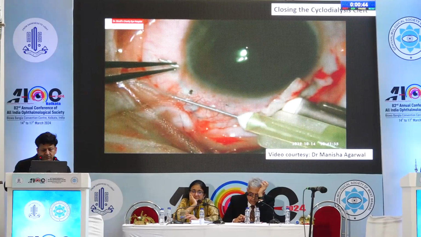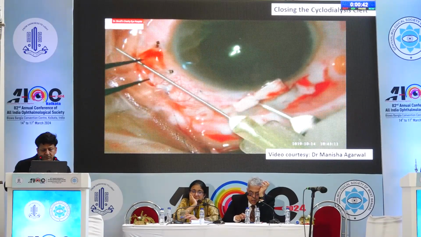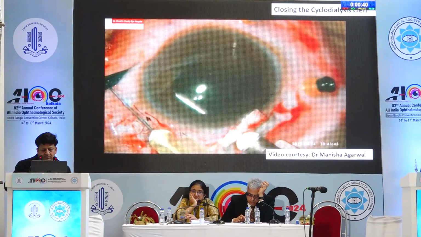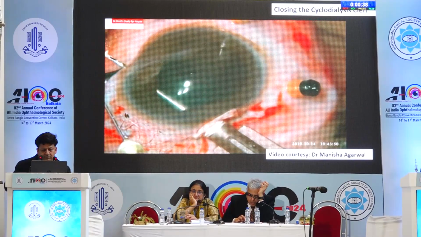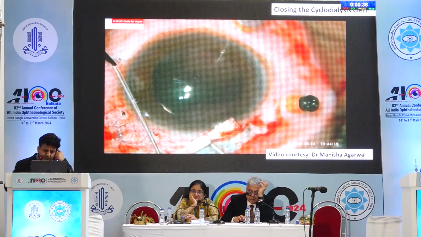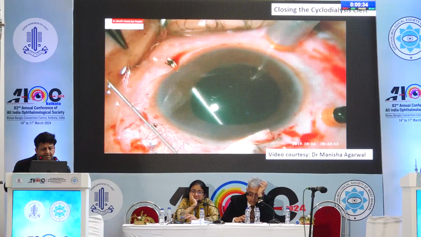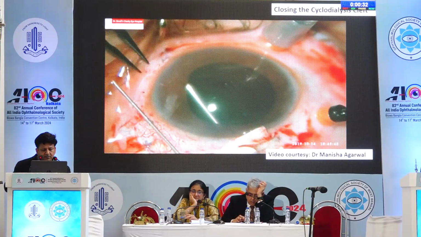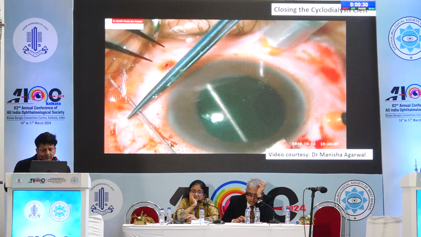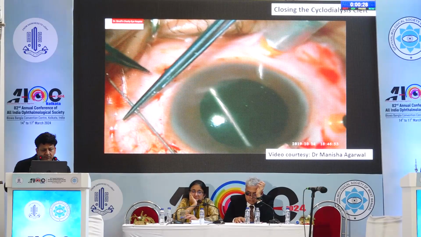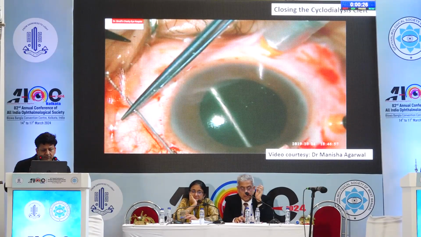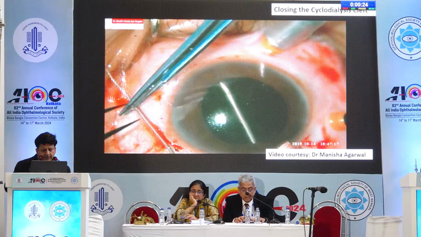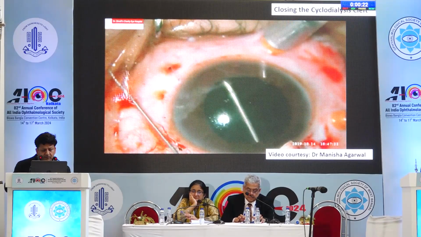This was repeated multiple times, and multiple loops were taken out, which were kept in place with the help of the 30-gauge needle. The 30-gauge needle was extended to keep all the loops in place, and the suture was finally pulled out.